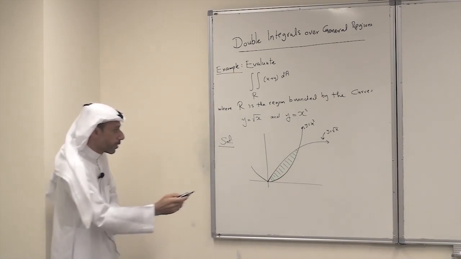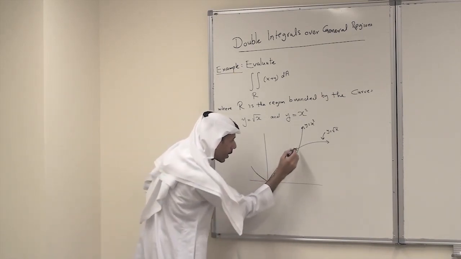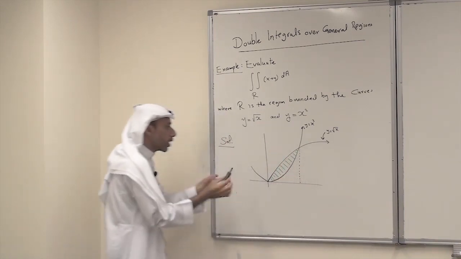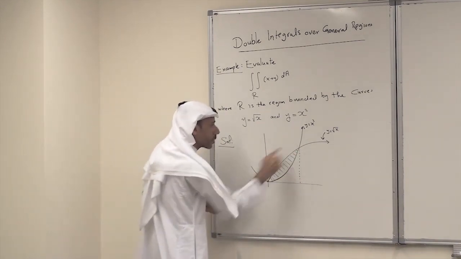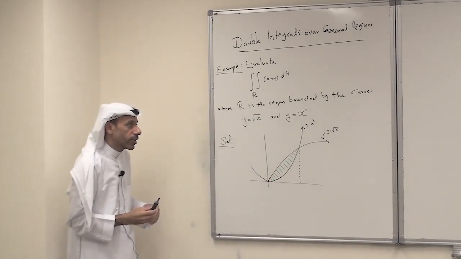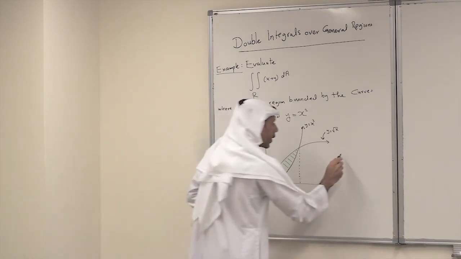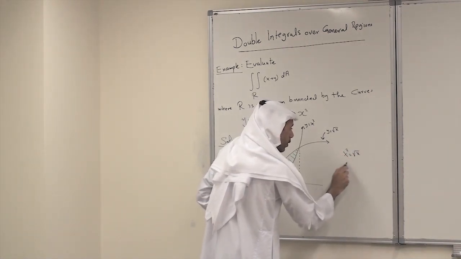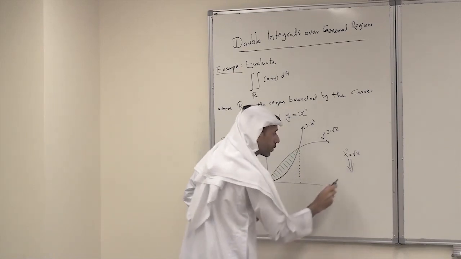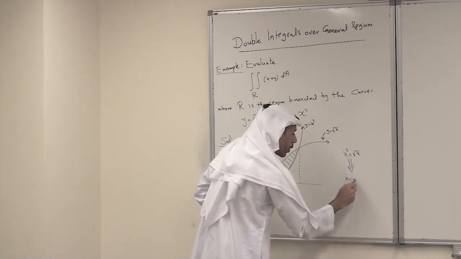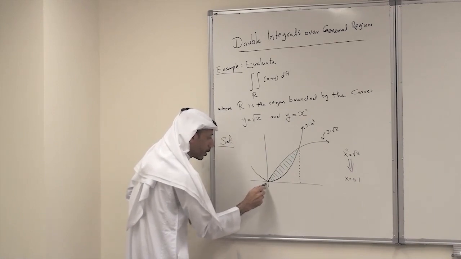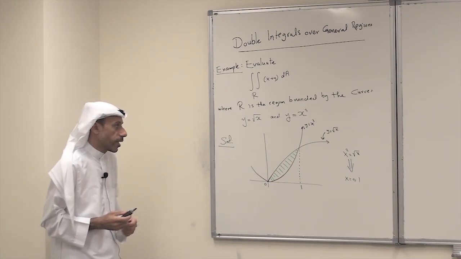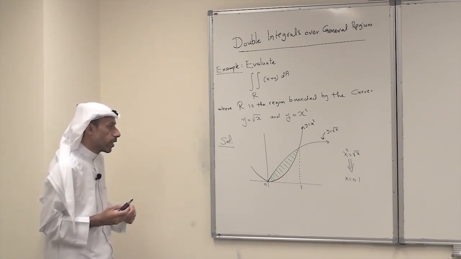So here, before we do anything, notice that really we have the two curves. The two curves intersect at 2 points. So we find the point of intersection. If you solve x squared equals root x, I will leave this for you, you get 2 points of intersection, 0 and 1. So this is really 0 and this is 1. These are the values for the points of intersection.